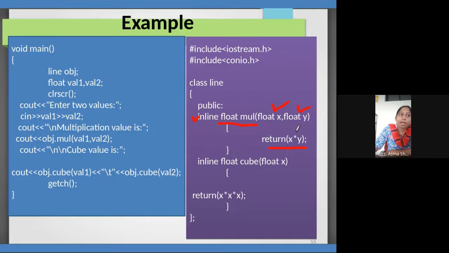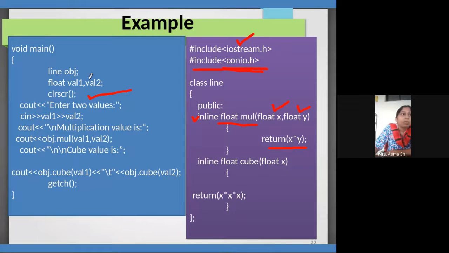So now, if you see this conio.h, this conio.h is the header file. Here I told you iostream we require for cin and cout. Conio.h we require for clear screen. Whatever is on my screen is erased using this clear screen function, clrscr. This function erases everything from the console.